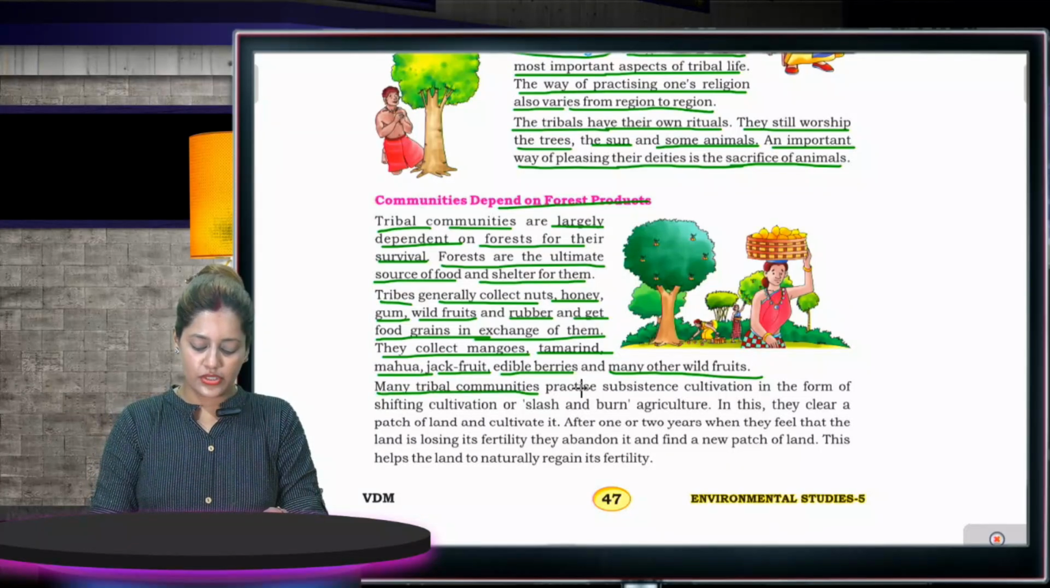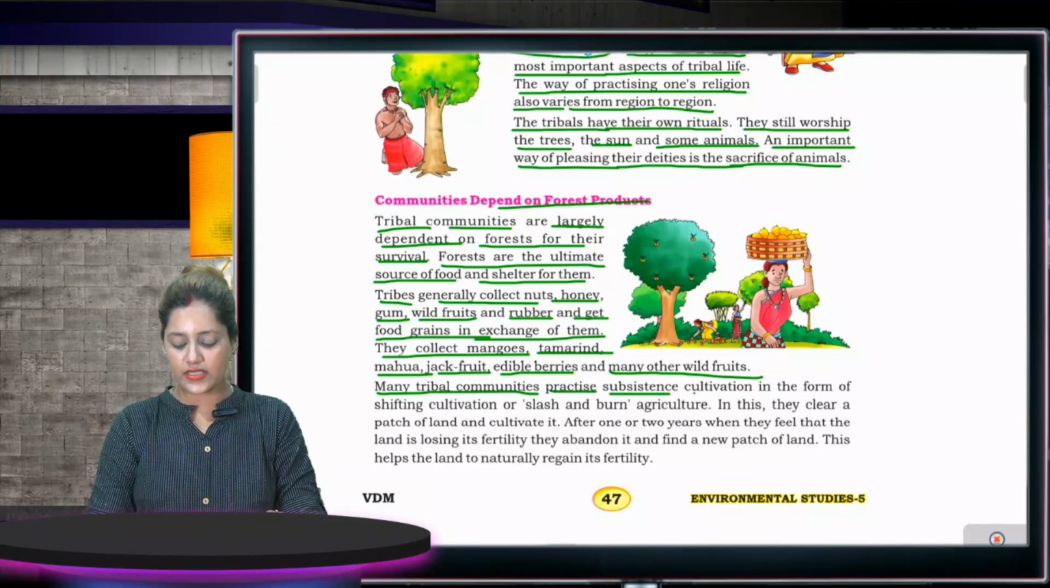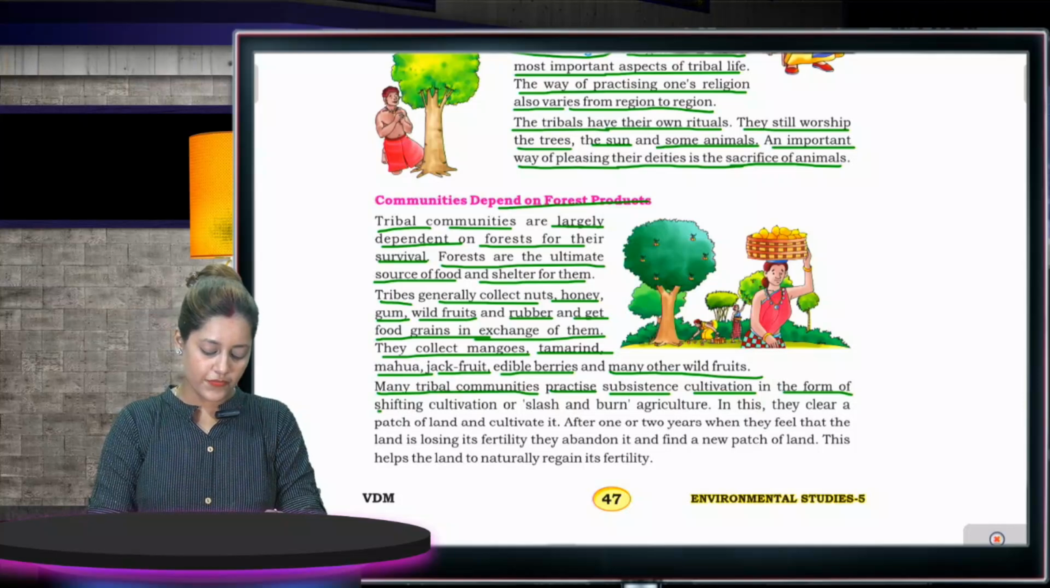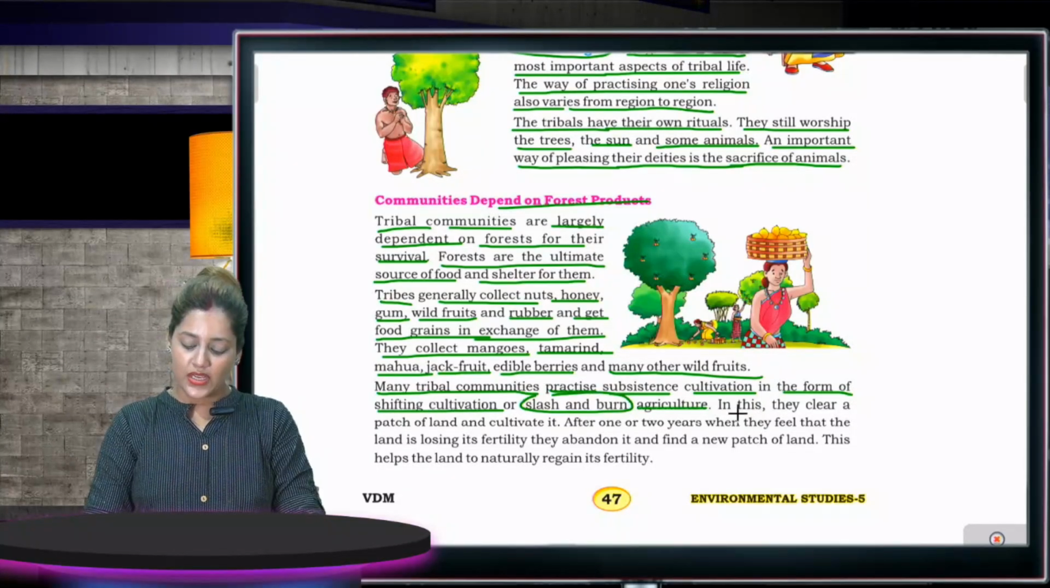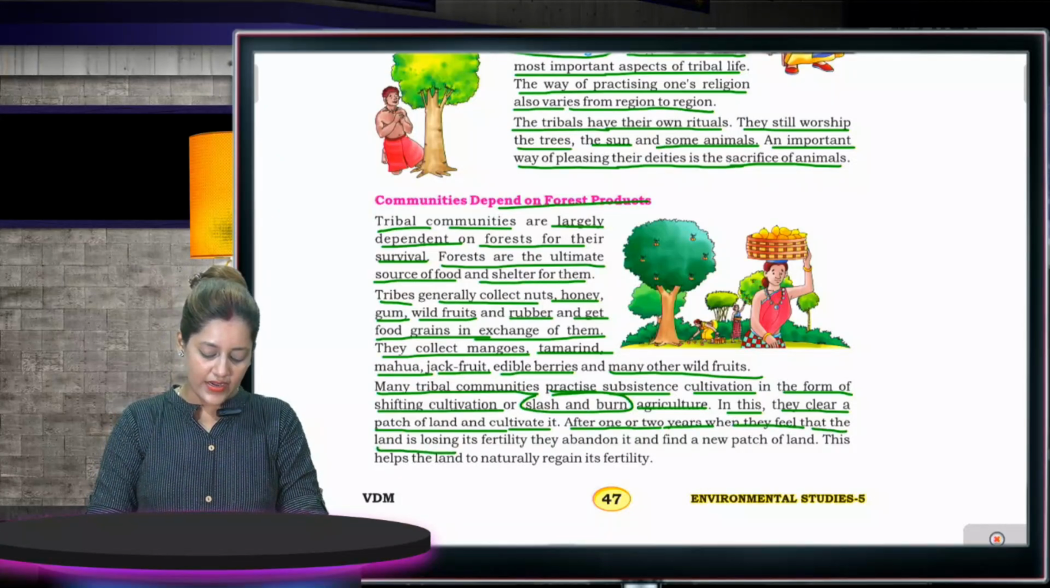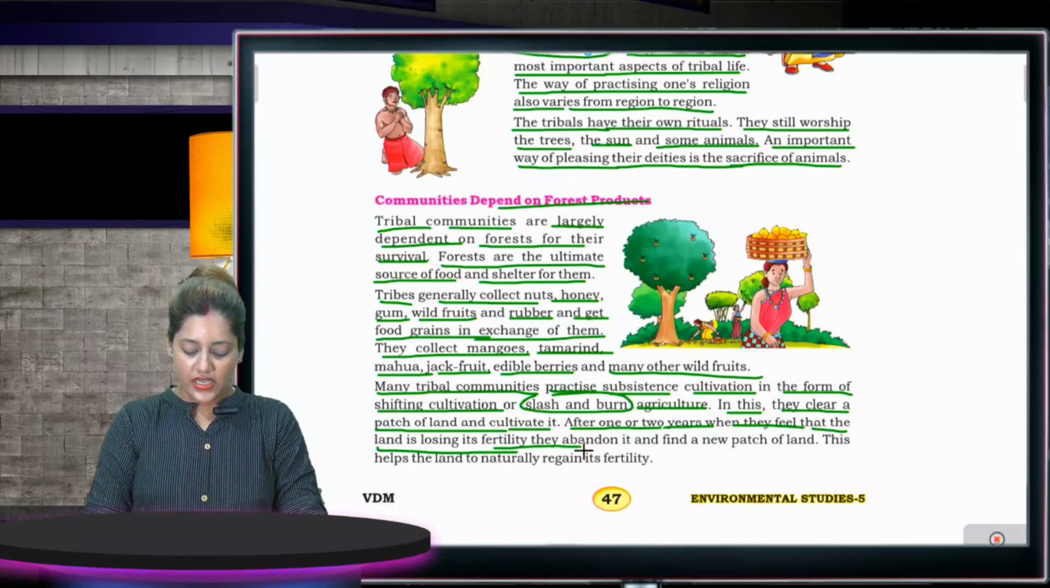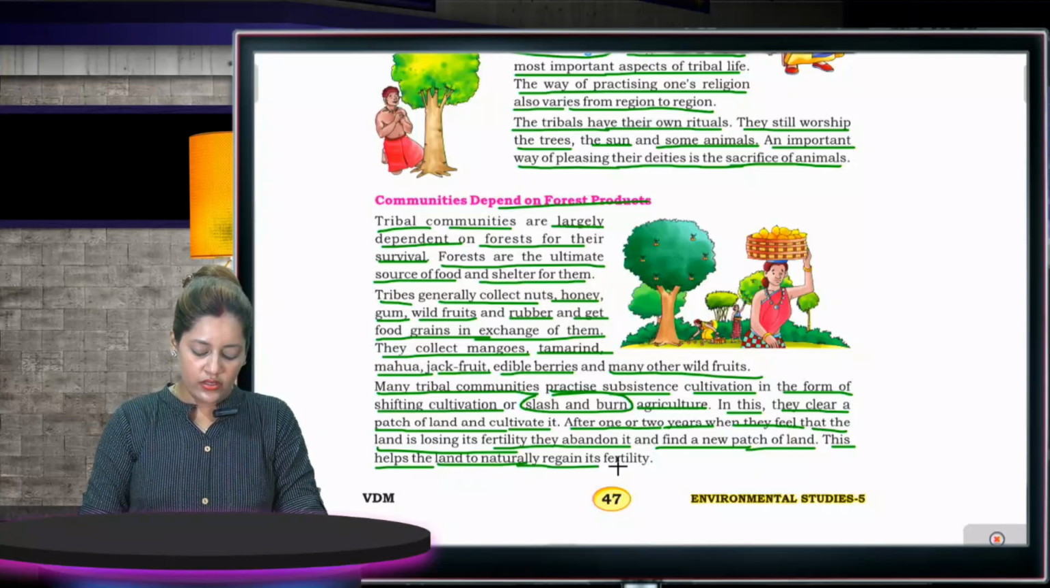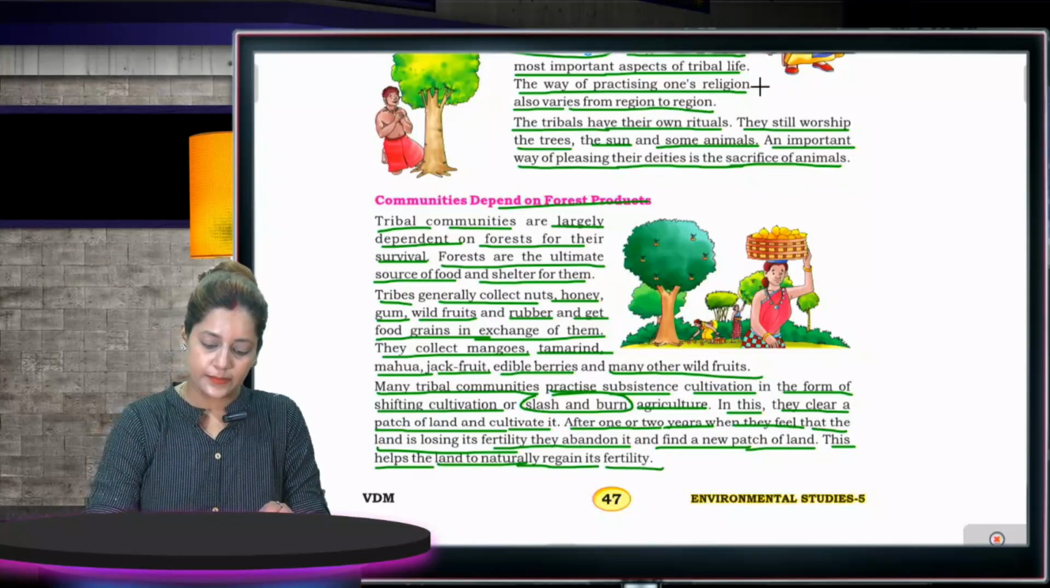Many tribal communities practice subsistence cultivation in the form of shifting cultivation or slash and burn agriculture. In this, they clear a patch of land and cultivate it. After 1 or 2 years, when they feel that their land is losing its fertility, they abandon it and find a new patch of land. This helps the land to regain its fertility.